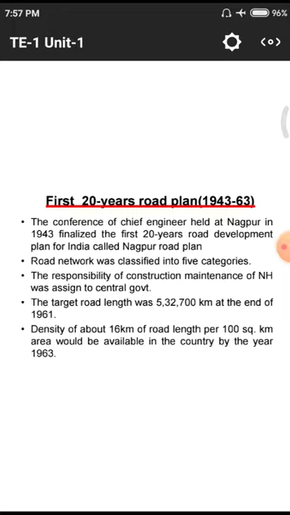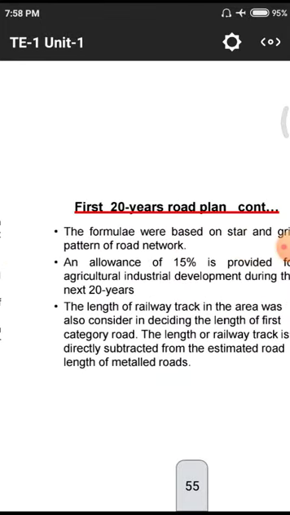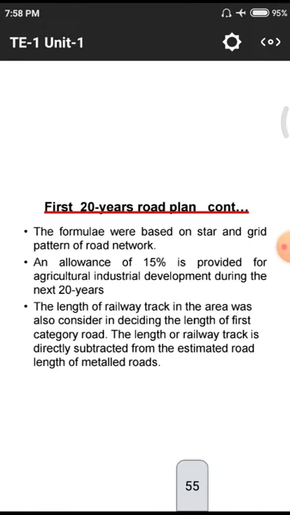The required length of the road, they estimated, was 5,32,700 kilometers, and the road density is 16 kilometers for every 100 square kilometers. That plan was implemented by the end of 1959. So the second 20-year plan was allotted from 1961 to 1981 because of the completion of this project. These are the first 20-year plan details.